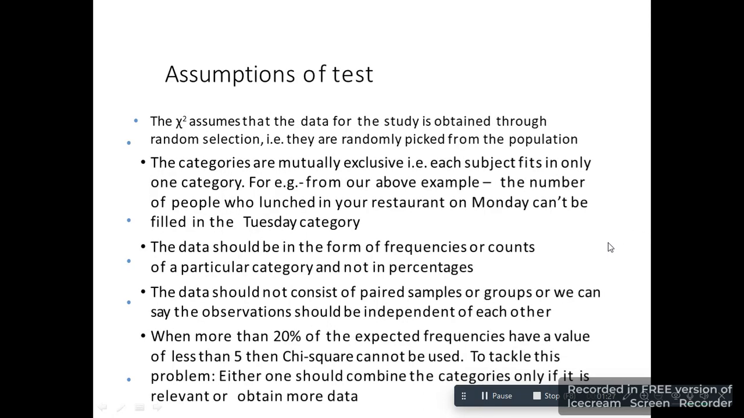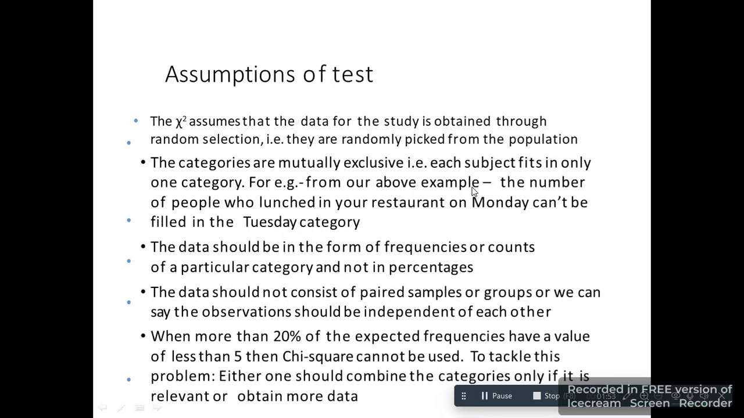So there are some assumptions of this test. It assumes that the data for the study is obtained through random selection, that is, they are randomly picked from the population. The categories are mutually exclusive, that is, each subject fits in only one category.